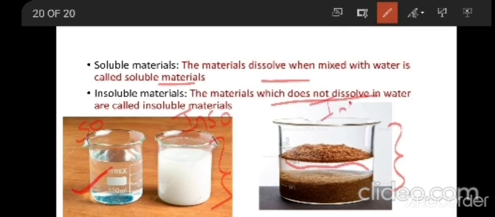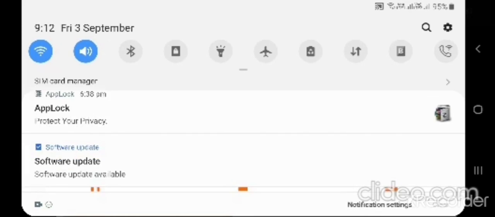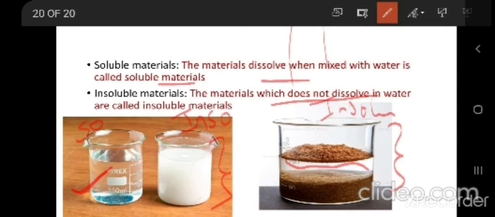So here materials are going to have different properties. Based upon our convenience, we have to select the materials. Based upon what things we need, we need to decide what type of material we have to use depending on our convenience. So this is about materials and things. We are going to come up with the next lesson.